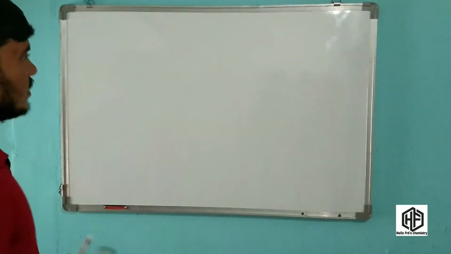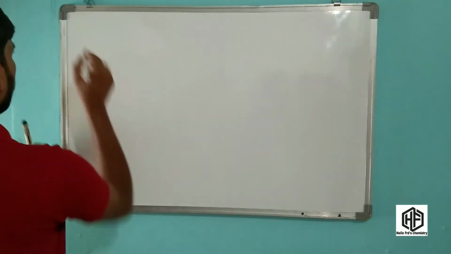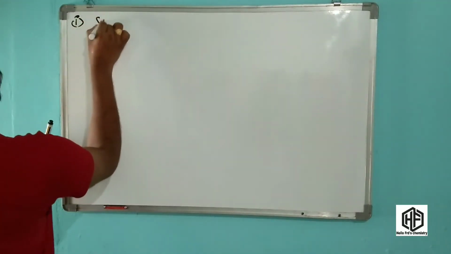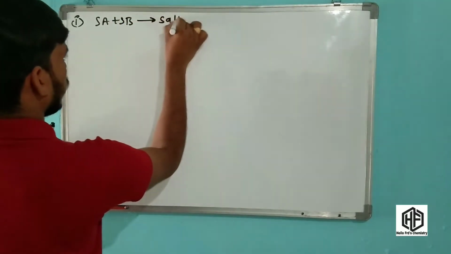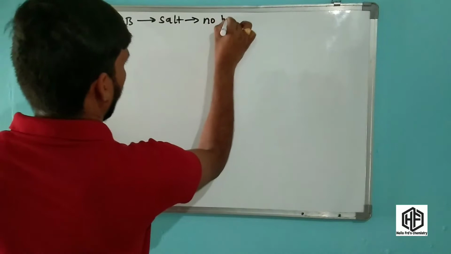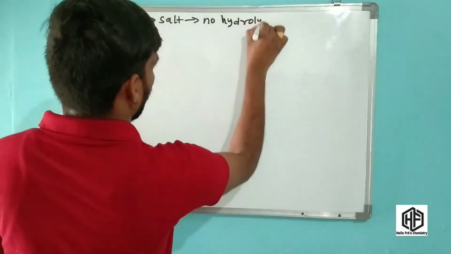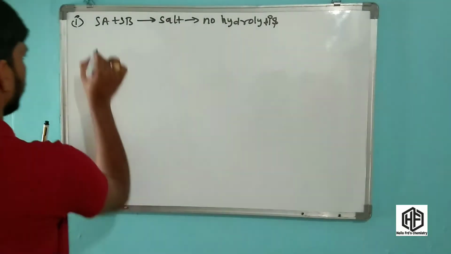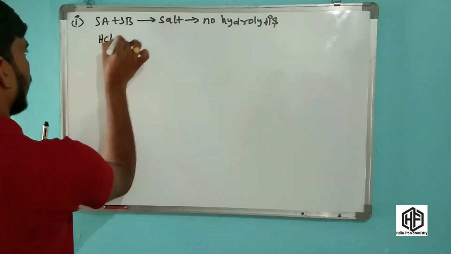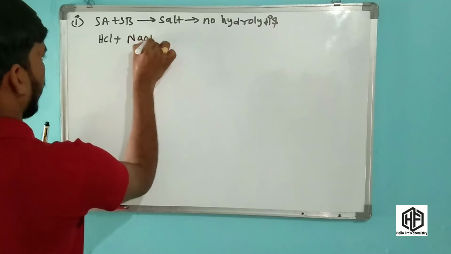Okay friends, the first one is salt of strong acid plus strong base. It cannot show hydrolysis. Why does it not show hydrolysis? Explaining briefly, friends: the strong acid is HCl and the strong base is NaOH.